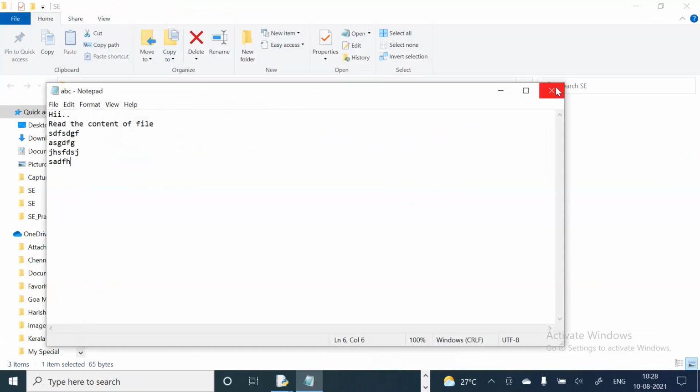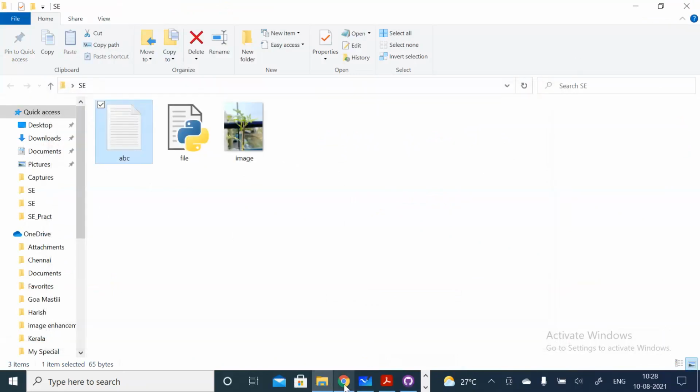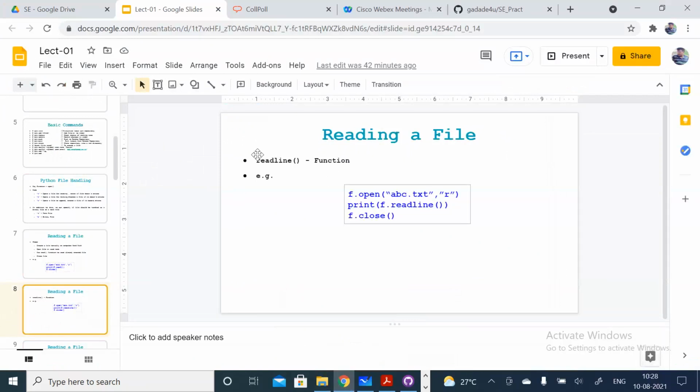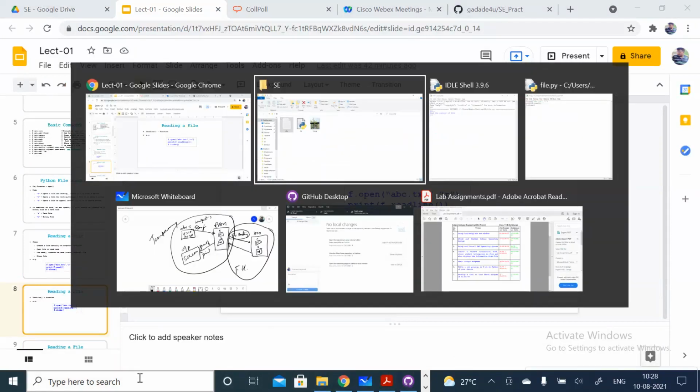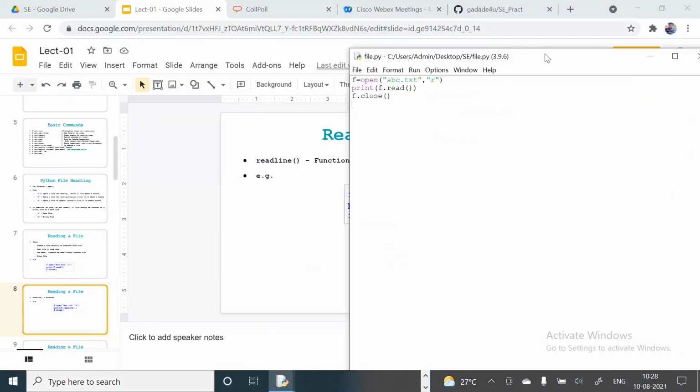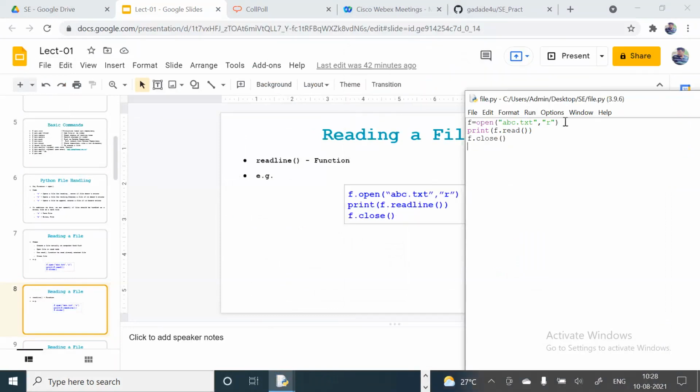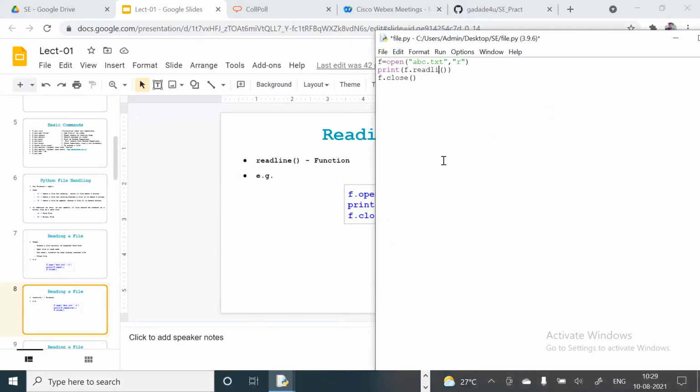Save it, just close it, right? And you can see there is a readline function. This function is used to read a line. Here the function is print f.readline. So instead of simply read, using that read we displayed the complete file, right?